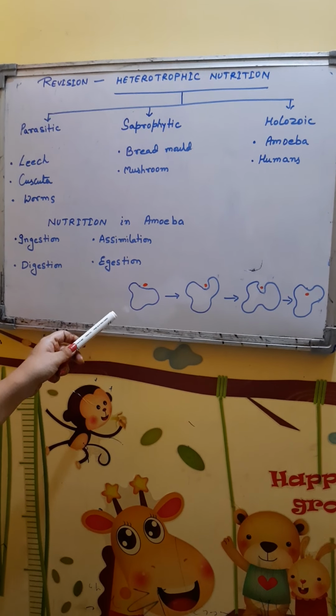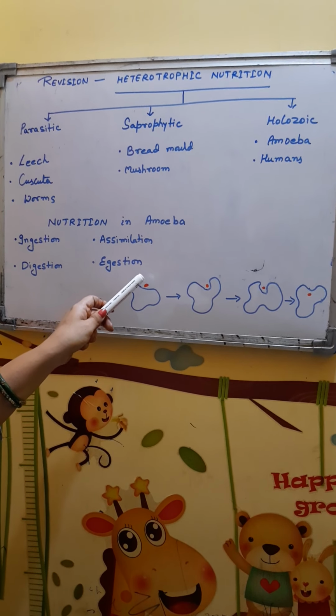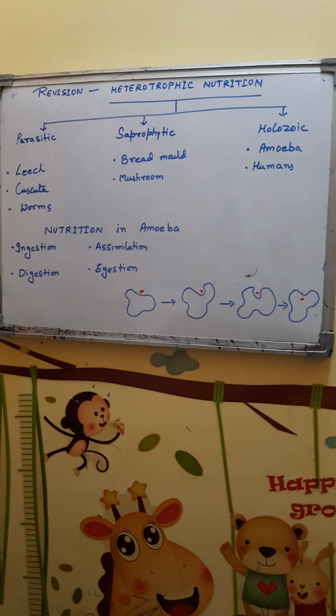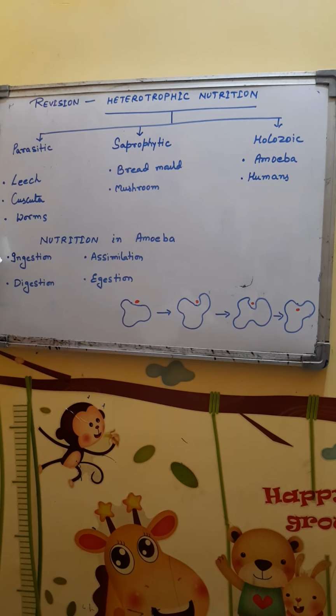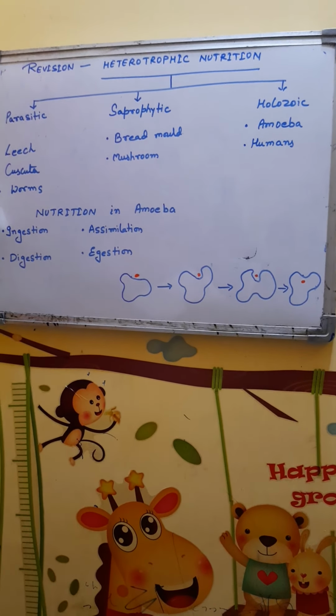As soon as amoeba comes in contact with a food particle, it spreads pseudopodia all around it and encircles it. So this is the very first step of nutrition, that is intake of food, which is called ingestion.